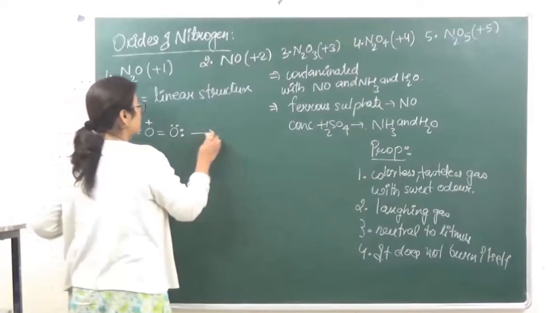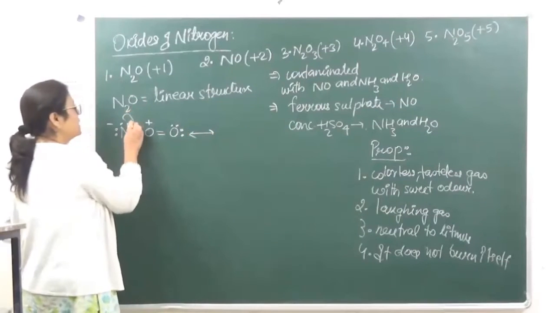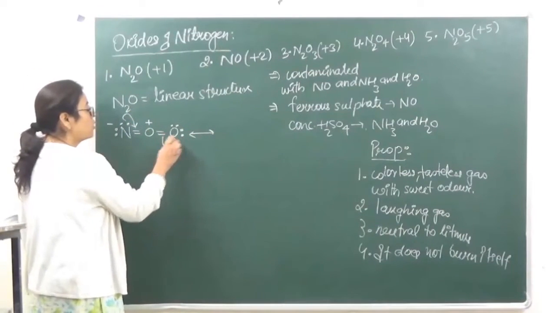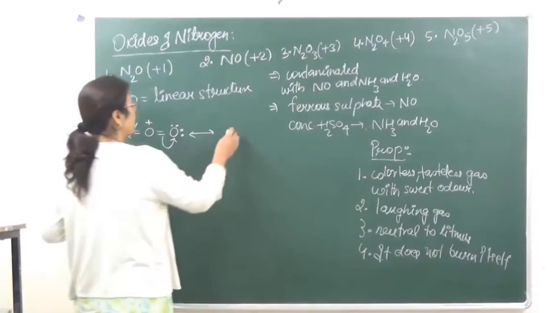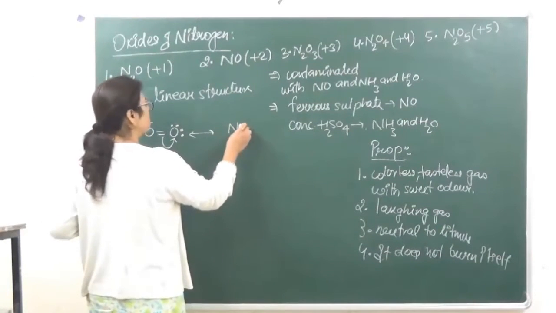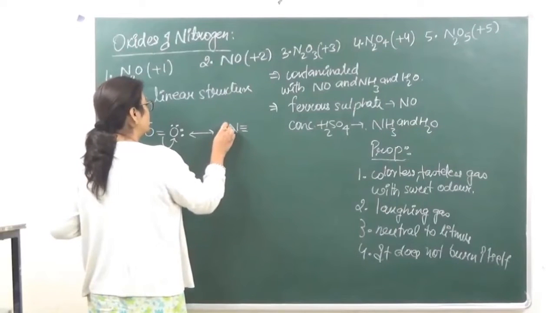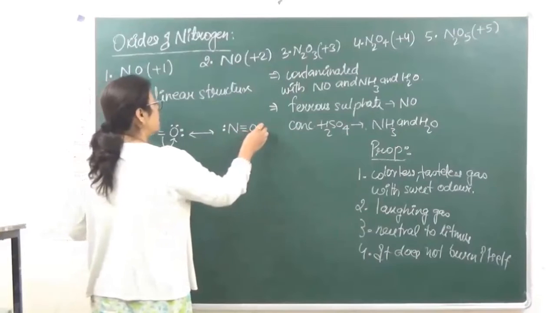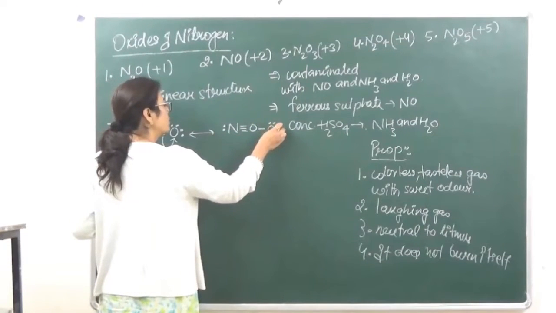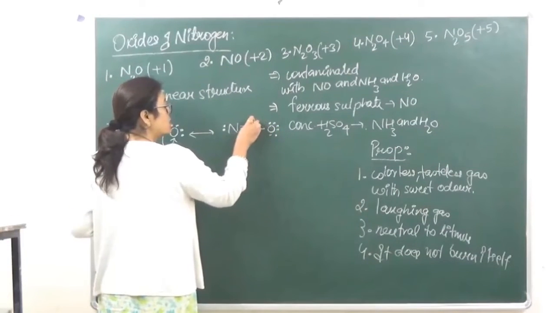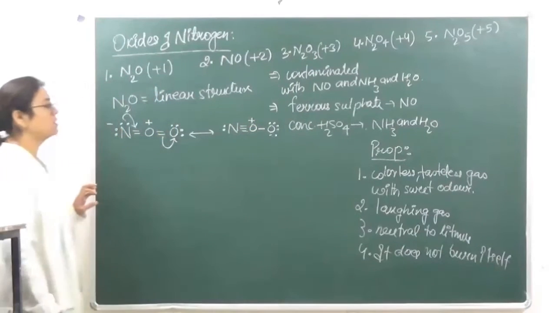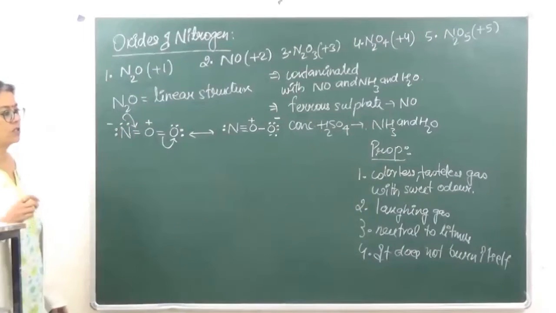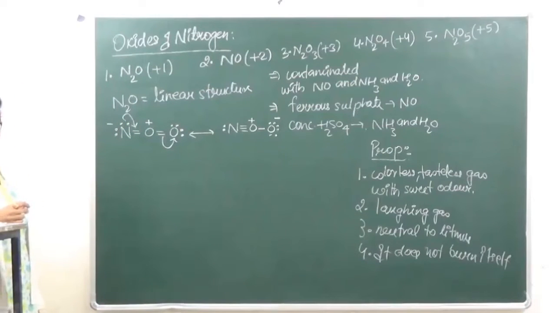जब इसका हम resonating structure बनाते हैं, then these electrons are going to shift over here, and this bond is going to shift over here, such that we have N triple bond O, single bond O. So this oxygen will now get a positive charge, and this is going to get a negative charge. Right? So these are the resonating structures.